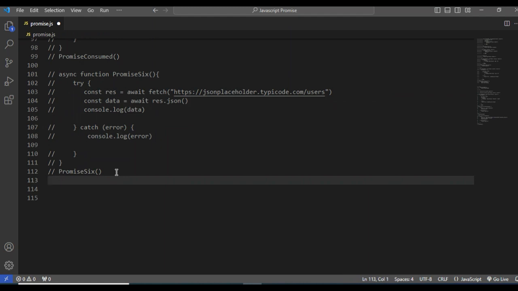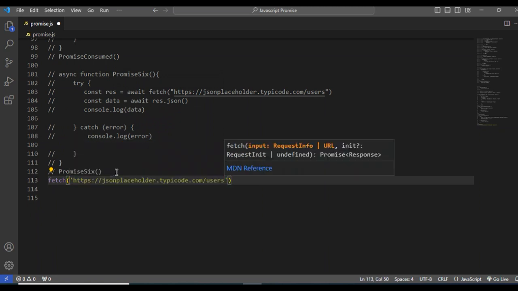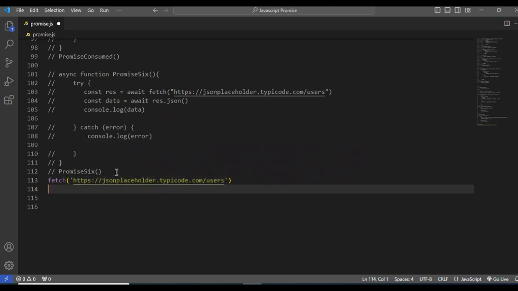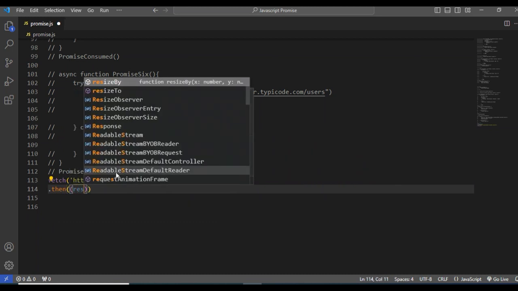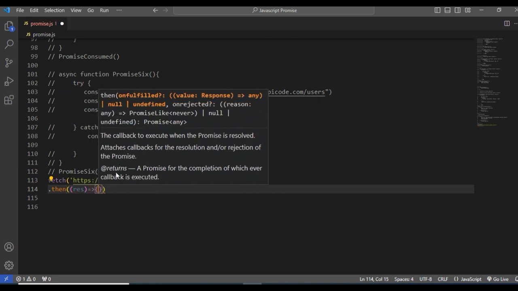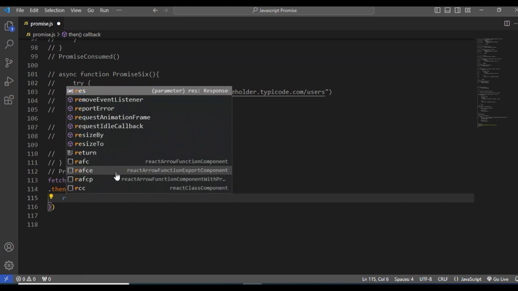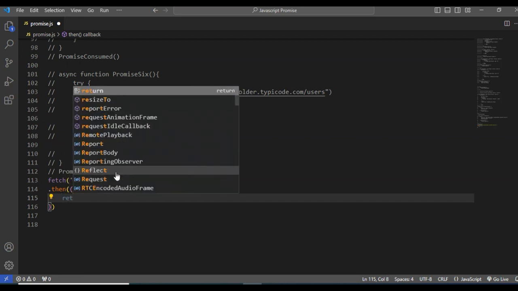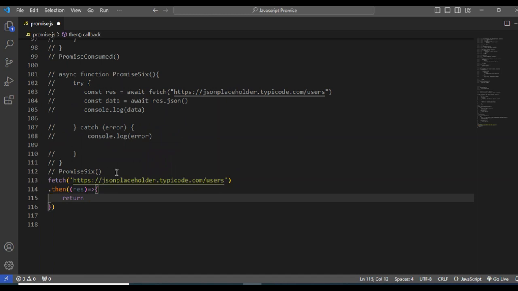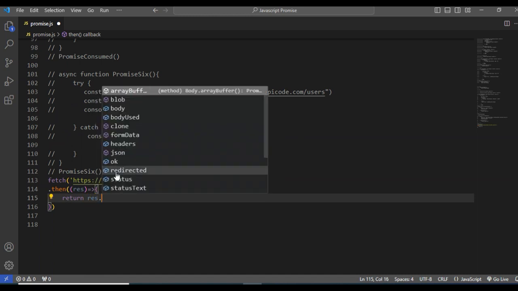Okay, now I just need fetch URL. Now I just need then, with a parameter. Now I just need to return res.json.